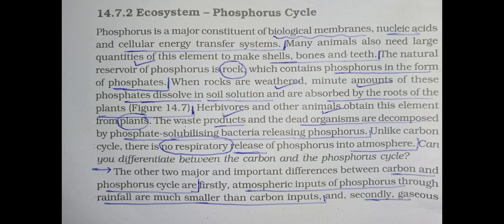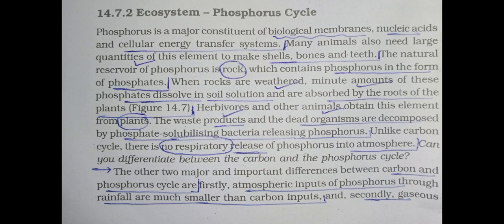When rocks are weathered, a minute amount of this phosphate dissolves in soil solution and is absorbed by the roots of plants. Herbivores and other animals obtain these elements from plants. The waste product and the dead organisms are decomposed by phosphate solubilizing bacteria, which release the phosphorus.